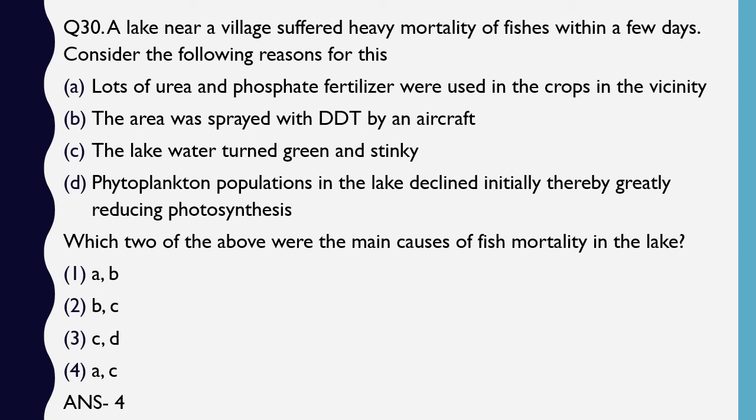Now, when the urea and phosphate is increased, what will happen? Organisms will grow in water. What will they do? They will eat away the oxygen. They will use all the oxygen present over there, resulting in decreased oxygen in water and mortality of fishes. Statement C is also correct. The lake water turned green and stinky because of the excess growth of the algae.